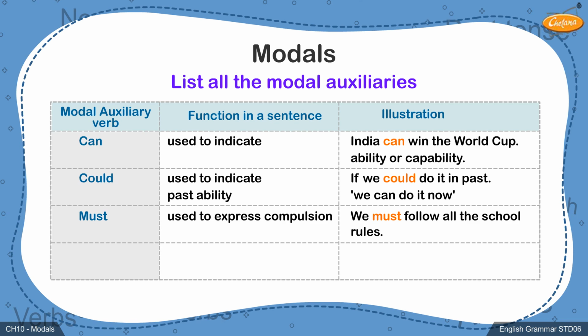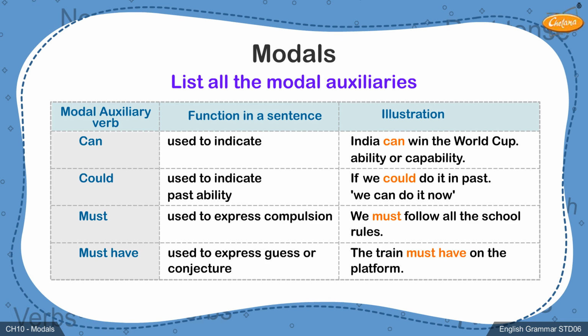The next modal is must have. Though this modal has the word must in it, this auxiliary actually is used to show guess, or conjecture. Let's read the following example. The train must have arrived on the platform. We are using the modal must have to guess whether the train has arrived or not.